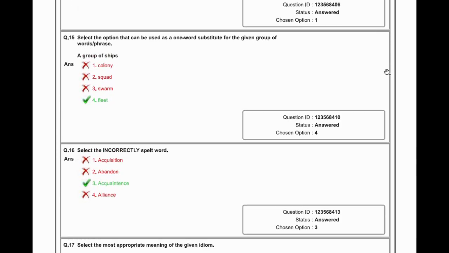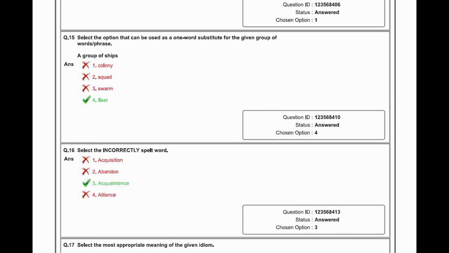Select the option that can be used as one word substitute for the given group of words and phrase. A group of ships. Colony, squad, swarm, fleet. Option fourth, a group of ships is known as a fleet. We generally see companies making statements like they have a fleet of 10 ships.